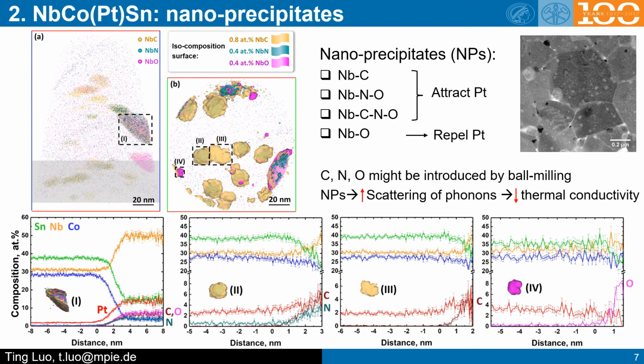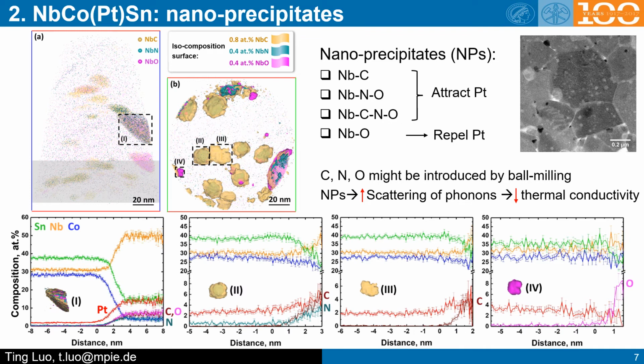We also found nano-precipitates in this sample. After a detailed analysis of the APT dataset, we found that nano-precipitates are enriched with niobium, but they have different compositions. The first large precipitate is also enriched with carbon, nitrogen, and oxygen. The content of platinum in this precipitate is around 15 atomic %, which is much larger than that in the matrix. The higher content of platinum is also observed in carbonitride and carbide, while in the niobium oxide, the content of platinum is lower than that in the matrix.